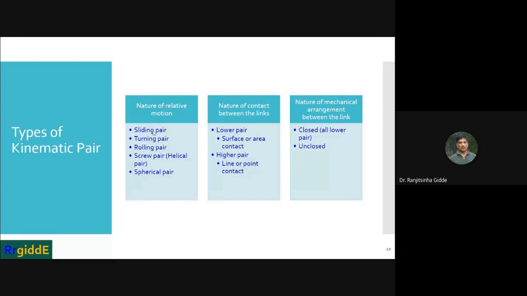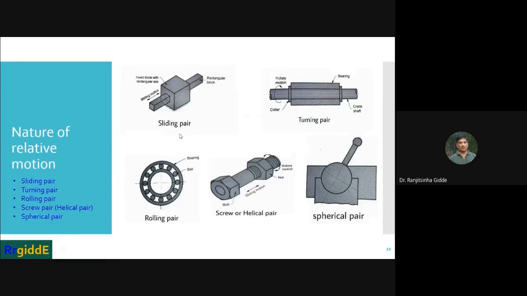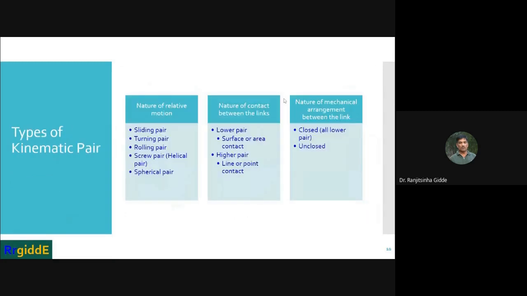Then the second type based on nature of relative motion is the turning pair. This is a bearing, a schematic of the bearing. This is the shaft. It is going to rotate inside this inner race. So this is the second type, turning pair.